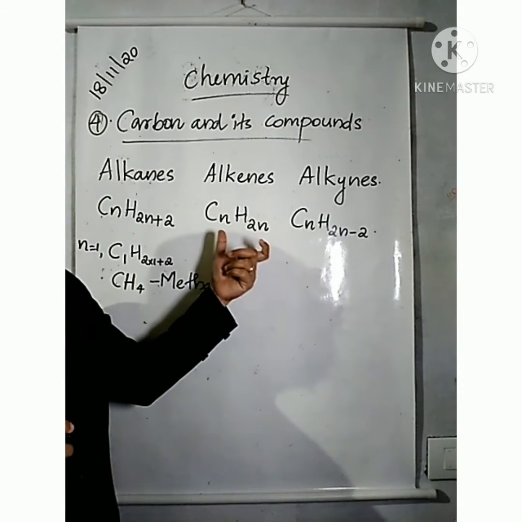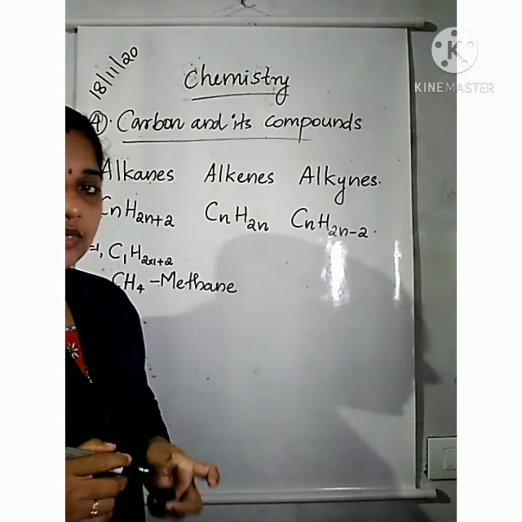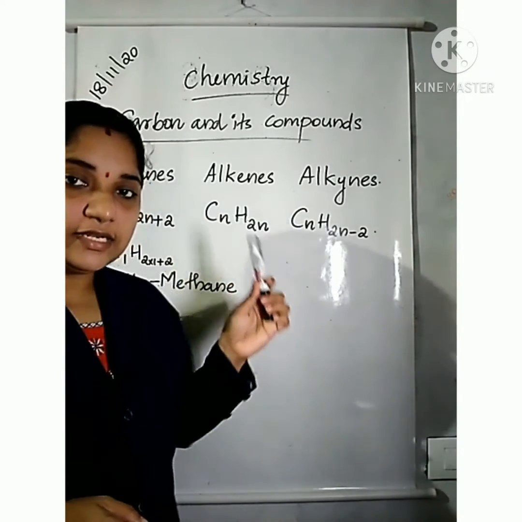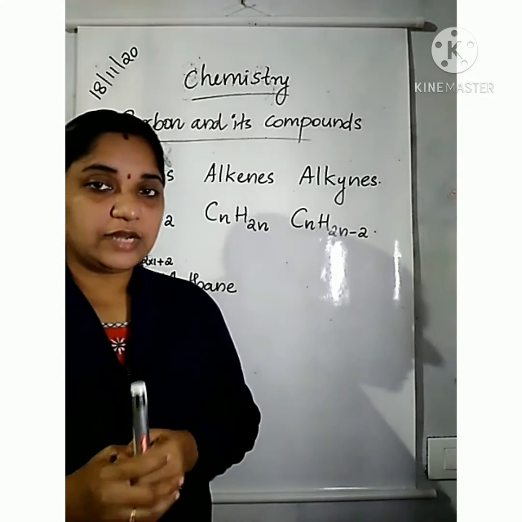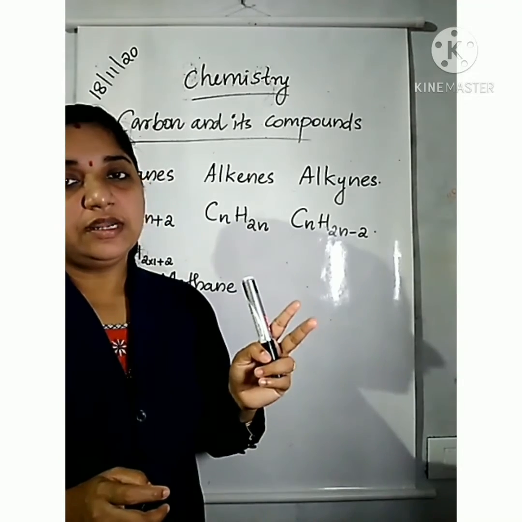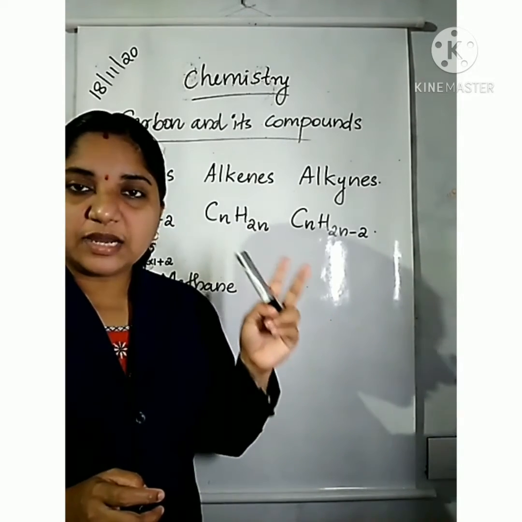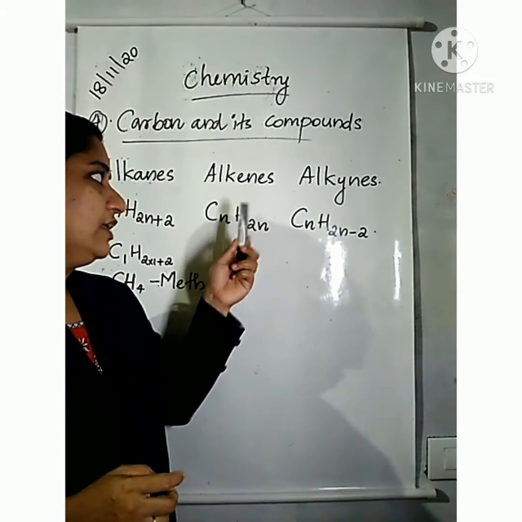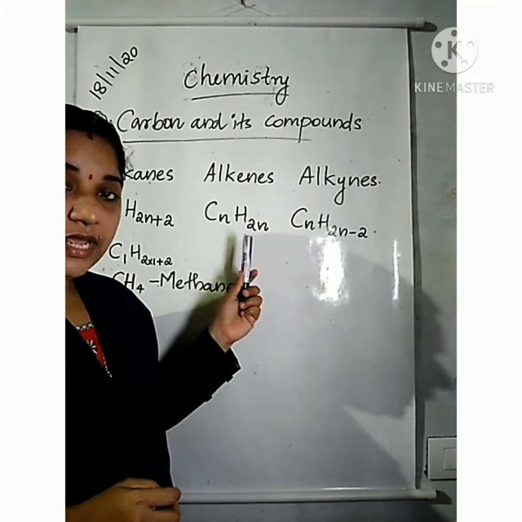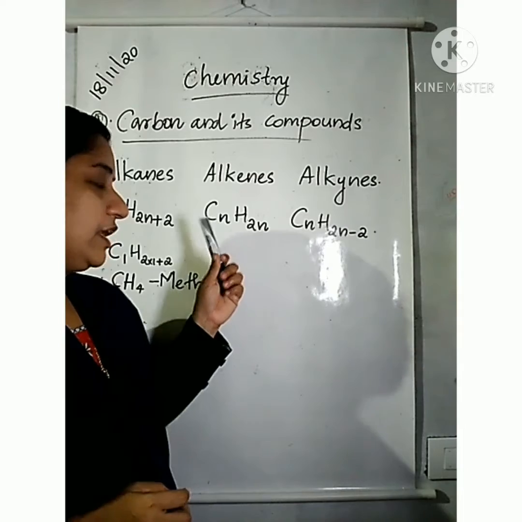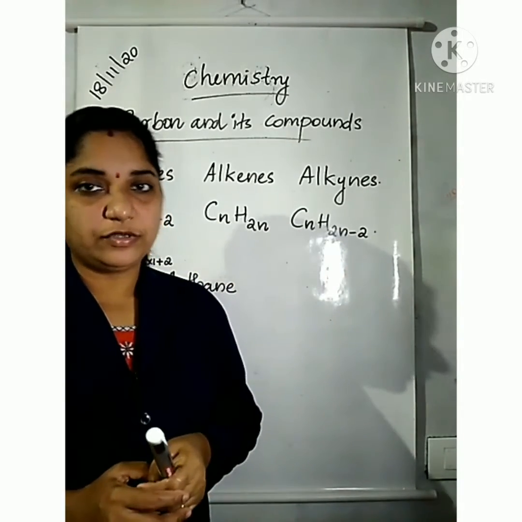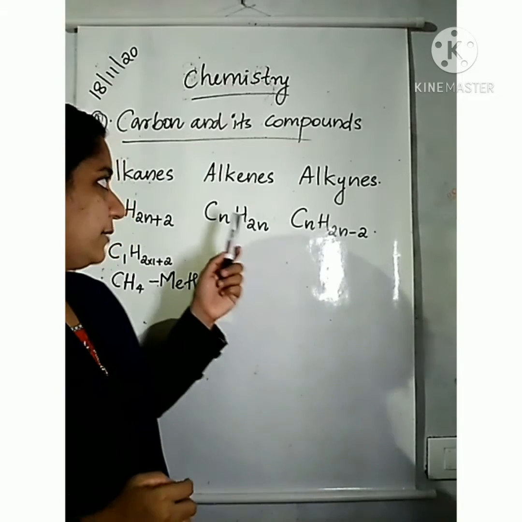Now let us look at the first member of alkene. An unsaturated hydrocarbon containing one or more carbon-carbon double bonds is known as an alkene. If we take only one carbon atom, a carbon-carbon double bond is not possible.